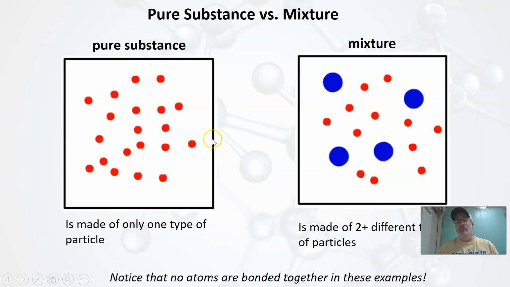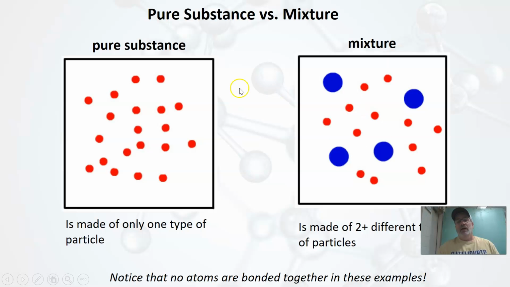Now, if we compare that to a mixture, we can see immediately that we have two different types of particles. Here you can see that we have a bunch of unbonded atoms again, but at the same time, we have some bigger blue ones, and then we also have some of these smaller red ones. So that's two types of particles.